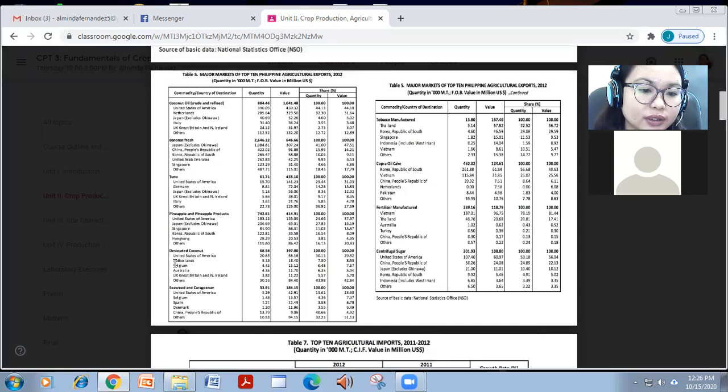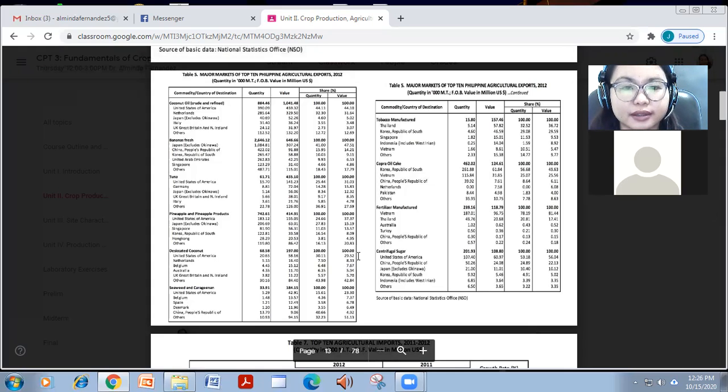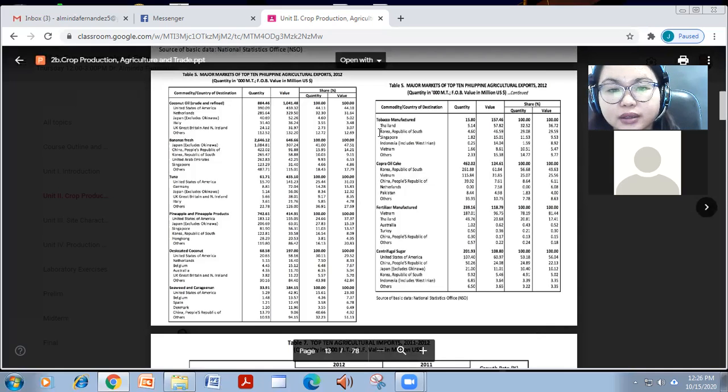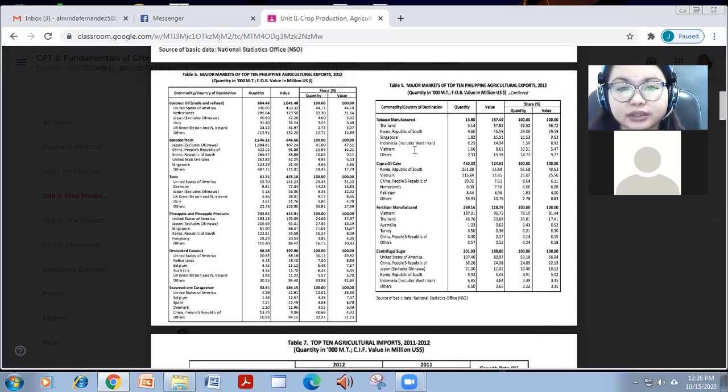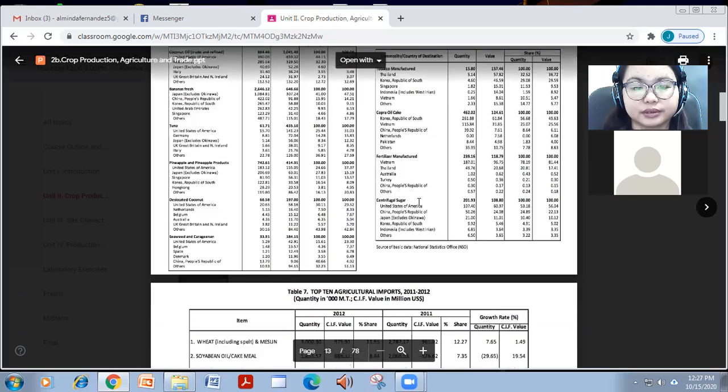So like for coconut desiccated, US, Netherlands, Belgium, Australia. For seaweeds naman and carrageenan, you have US, Belgium, Spain, Denmark, China, and others. For tobacco, we have Thailand, Korea, Singapore, Indonesia, and Vietnam. And for copra oil, we have Korea, Vietnam, China, Netherlands, and Pakistan, and so on.